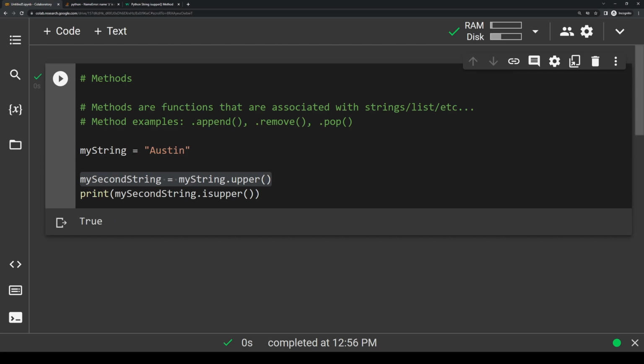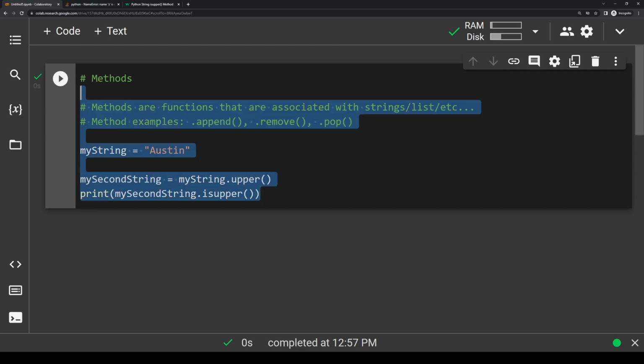So if we print it out, you'll see it prints out true. Another useful thing that you can do with lists and strings is called slicing. So slicing allows you to only look at certain parts of strings or lists. To slice a list, we would use square brackets that you should hopefully now be familiar with.